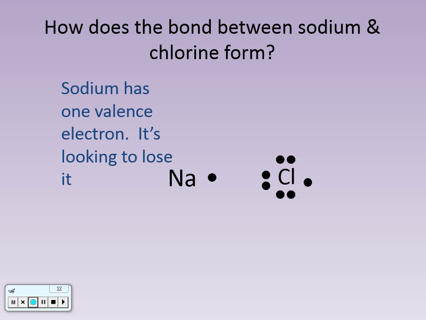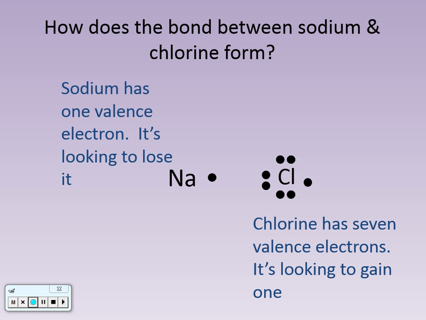Ready? So sodium has 1 valence electron. It's looking to lose that 1 valence electron. Chlorine has 7 valence electrons. It's looking to gain 1 to get itself up to 8. Okay? And so, right? Oh, you guys are writing some things down. I don't want you to miss this, but it's pretty awesome.